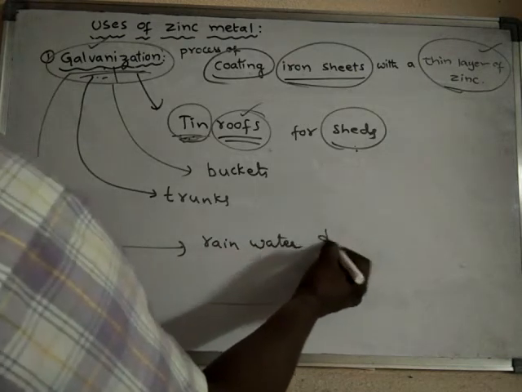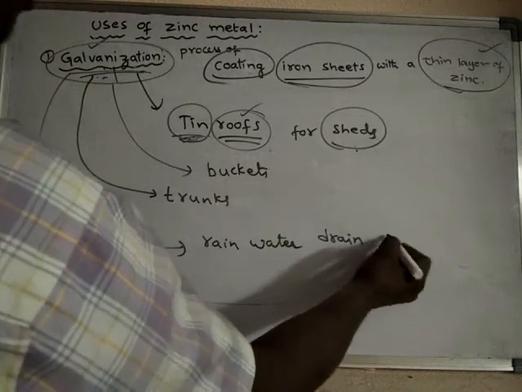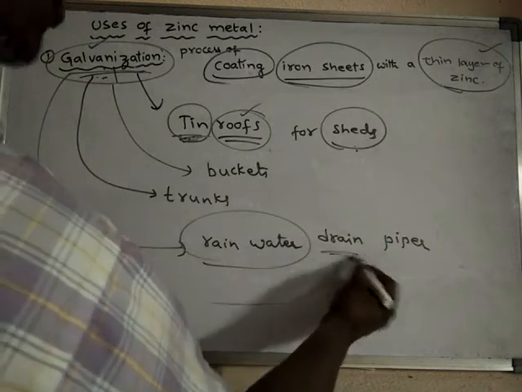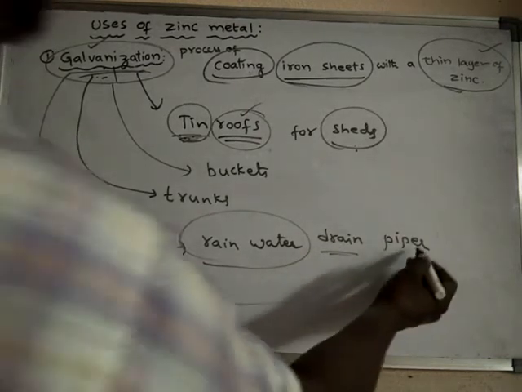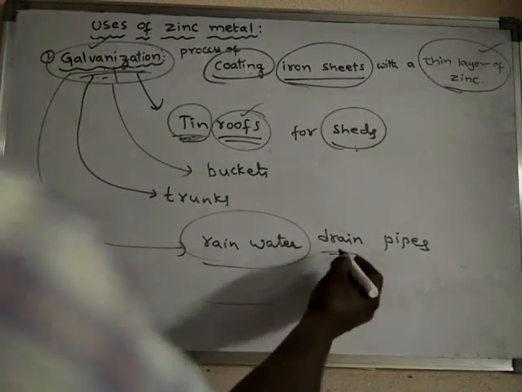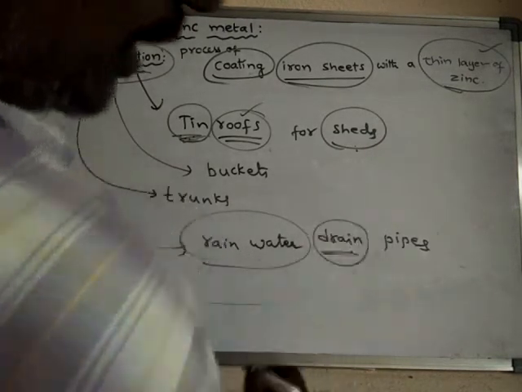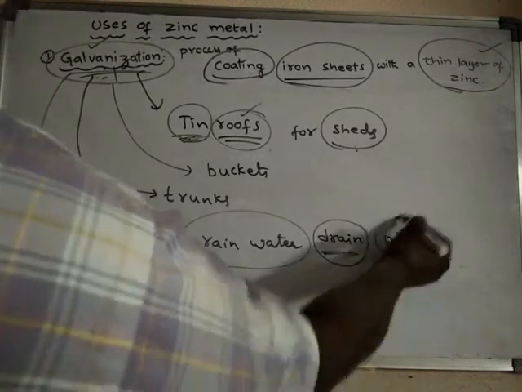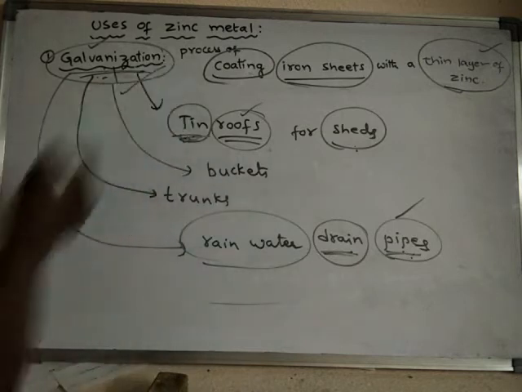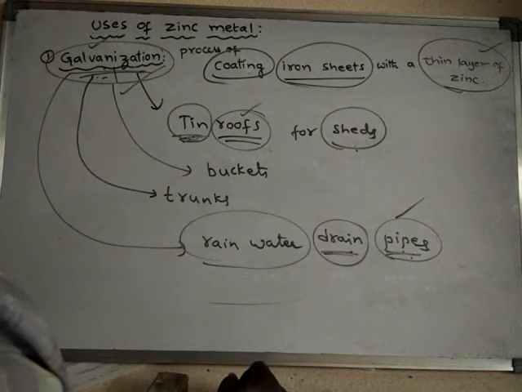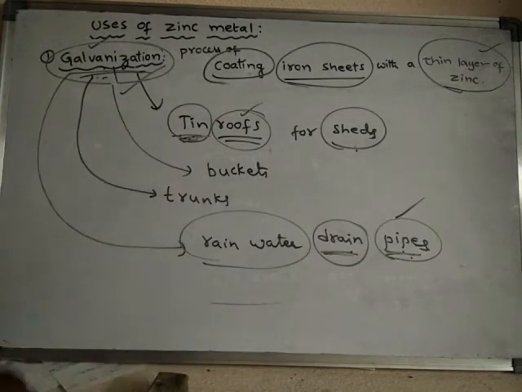The rainwater is passed away through these pipes. To drain the rainwater, some pipes are used, and those pipes are galvanized so that they do not get rusted easily. In this way the galvanization process can be used.